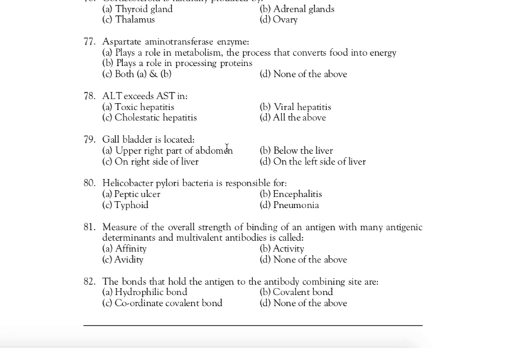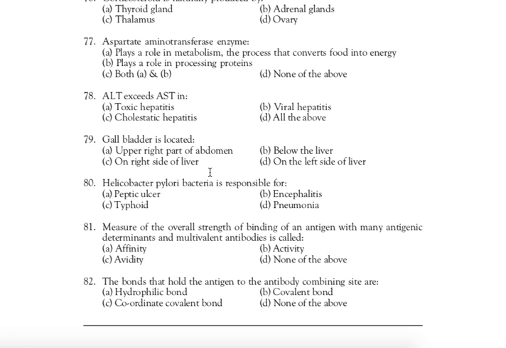ALT exceeds AST in. Right answer is D, all of the above. ALT exceeds AST in all types of liver disease related with liver. So toxic hepatitis, viral hepatitis, cholestatic hepatitis. So right answer is D, all of the above. Next question, question number